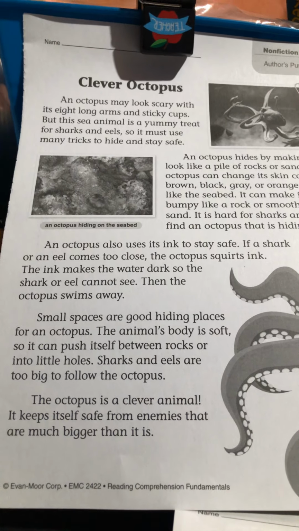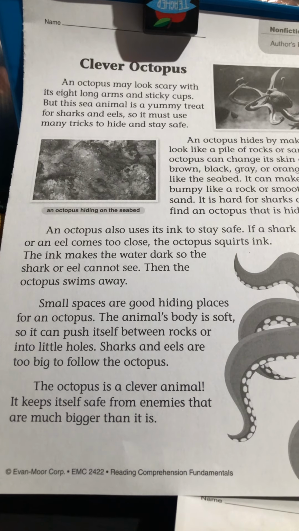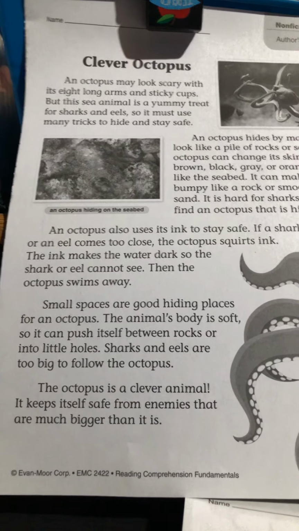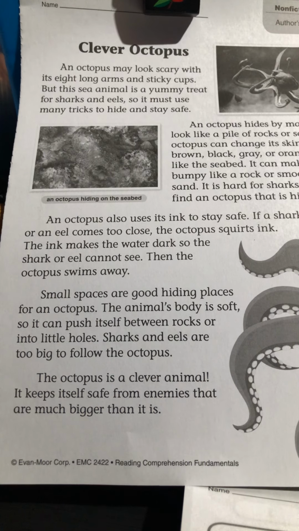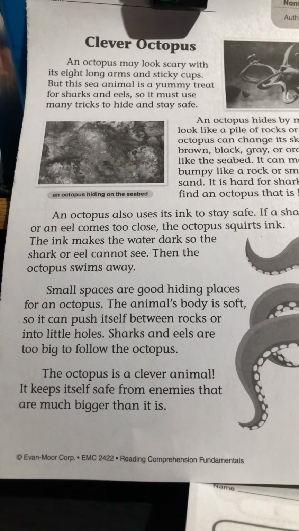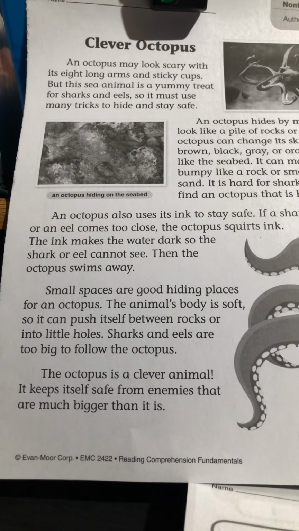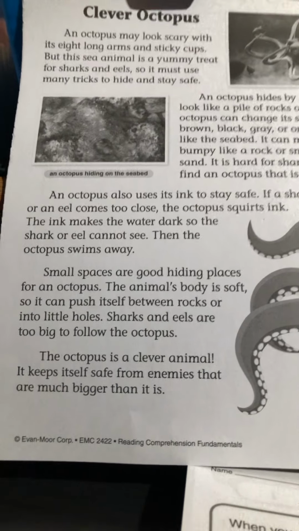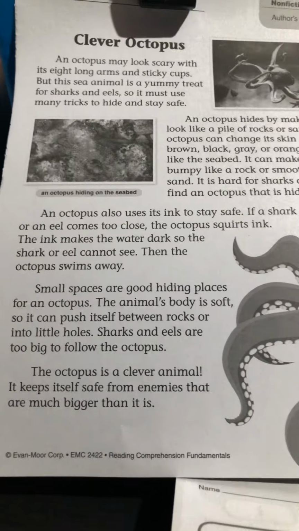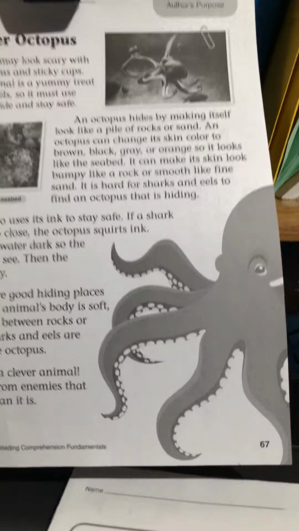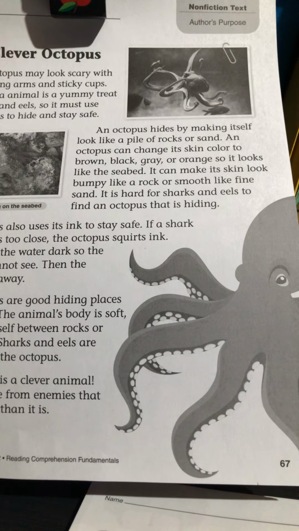Small spaces are good hiding places for an octopus. The animal's body is soft, so it can push itself between rocks or into little holes. Sharks and eels are too big to follow the octopus. The octopus is a clever animal. It keeps itself safe from enemies that are much bigger than it is. So there is another picture of an octopus.